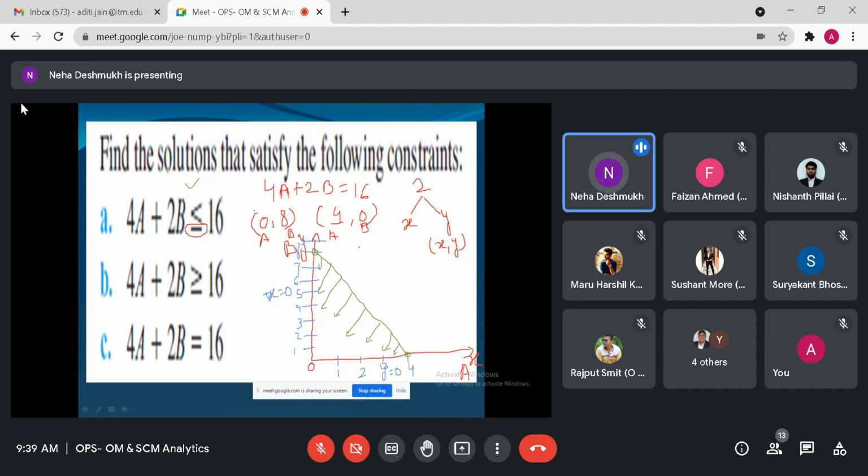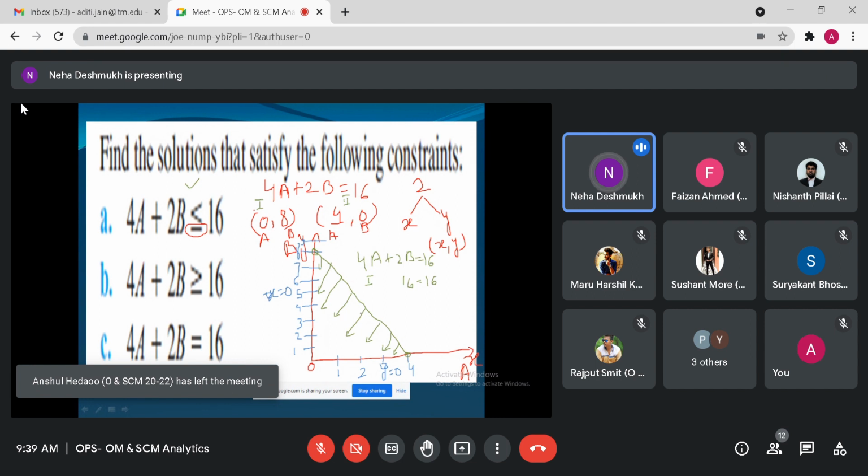Because when you put here 4a plus 2b equal to 16, the first coordinate 0 comma 8, this term becomes 0 and 8 times 2 is 16, right? Agree? So this line represents 4a plus 2b equal to 16.